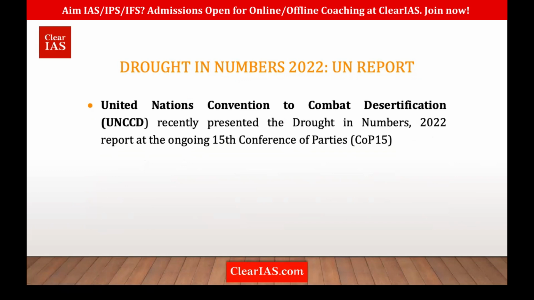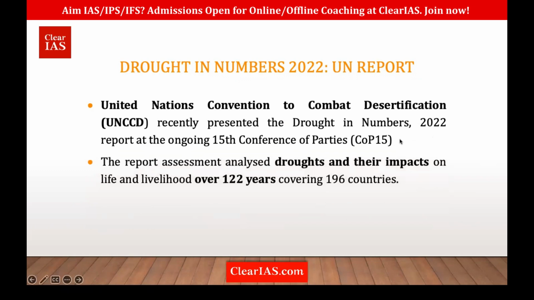It was published at the 15th COP of UNCCD, and the report assesses and analyses droughts and their impact over 122 years, and the drought impact for 196 countries, all the UN member nations. So they've studied the drought impact for so much.